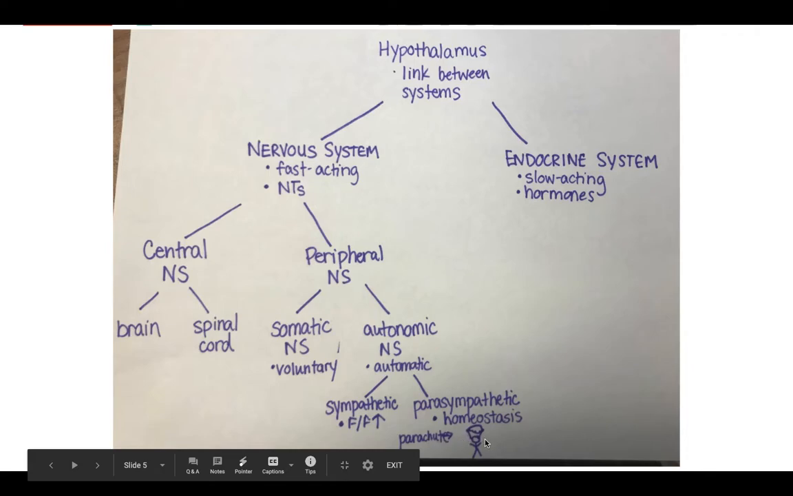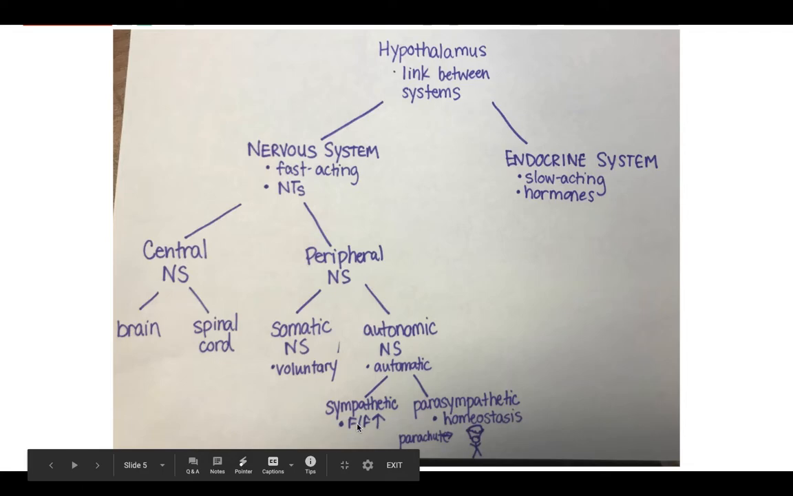Now right here, I have this really bad drawing of somebody with a parachute. I had to label the drawing. So why do I have that? If you think fight flight activates you really fast, but the parasympathetic brings you down like a parachute. It's going to take longer to bring you back down to homeostasis after fight flight has been activated.